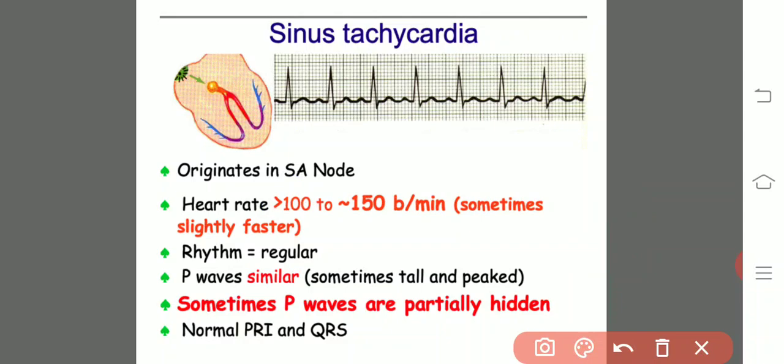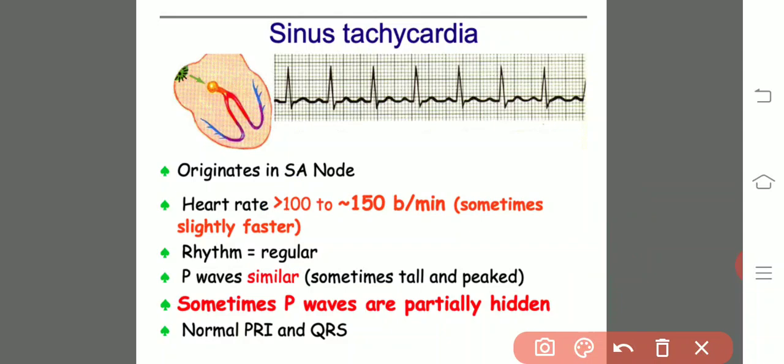It is due to speedy contraction of the cardiac ventricles, and the contraction of the ventricles is not under the control of the SA node.